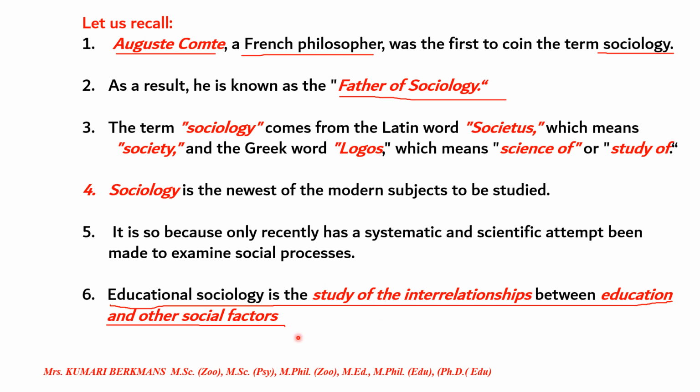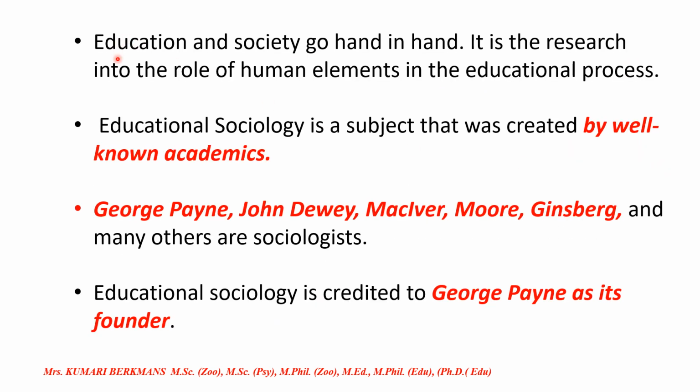Okay, so who is the father of sociology? Auguste Comte. He is a French philosopher. He only coined the word sociology. Let us see the next one. Education and society go hand in hand. It is the research into the role of human elements in the education process.